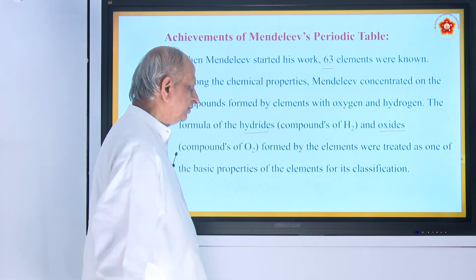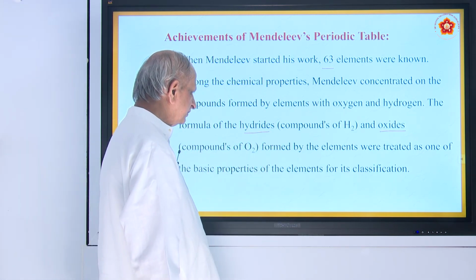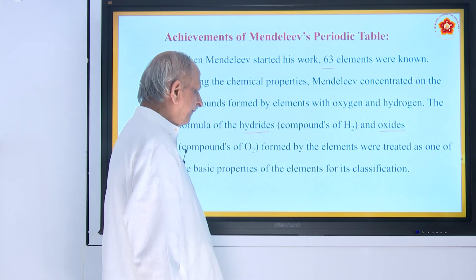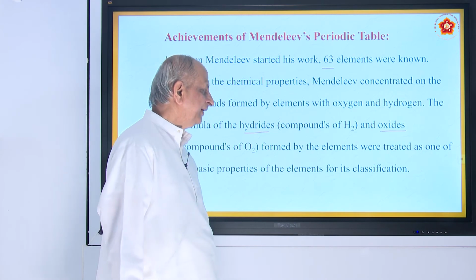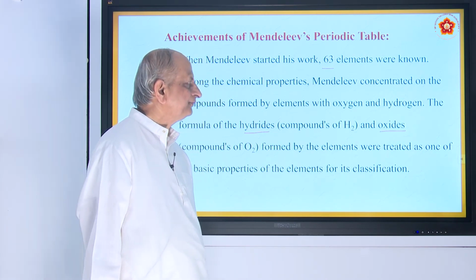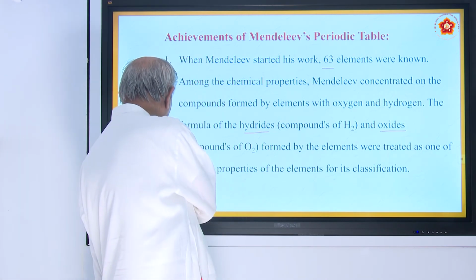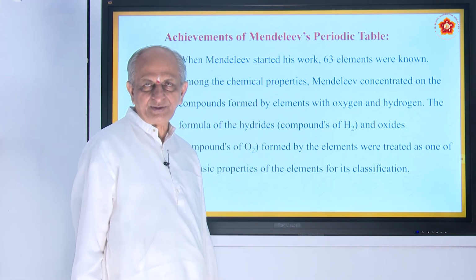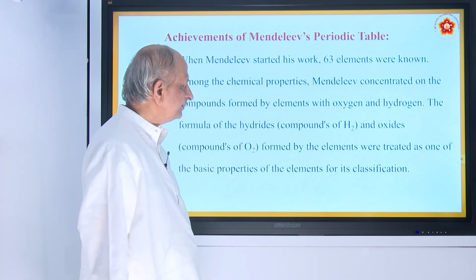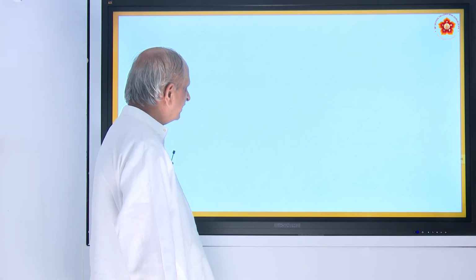He took those and arranged all the elements. Formulae of compounds formed by the elements were treated as one of the basic properties of the elements for classification. So, that is the basic thing.